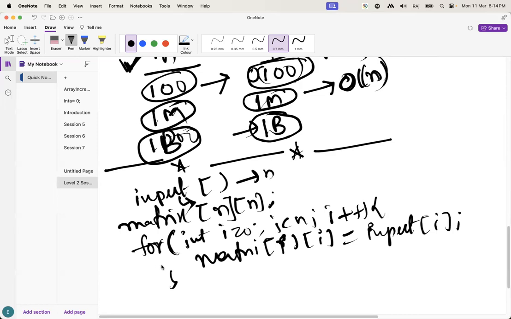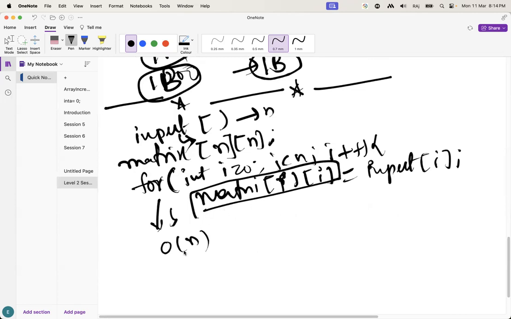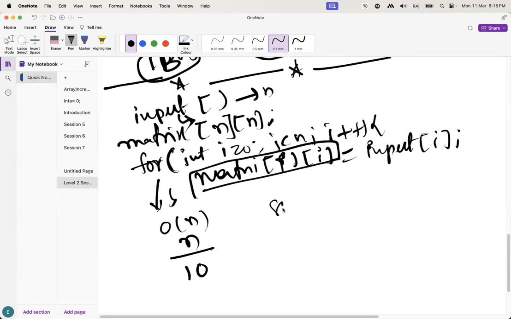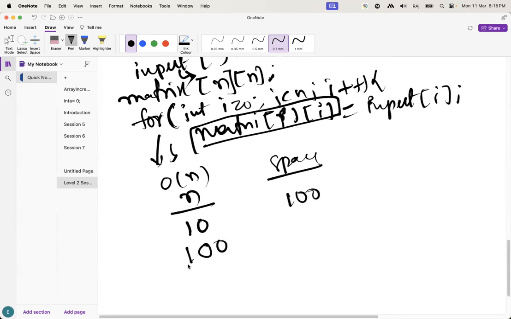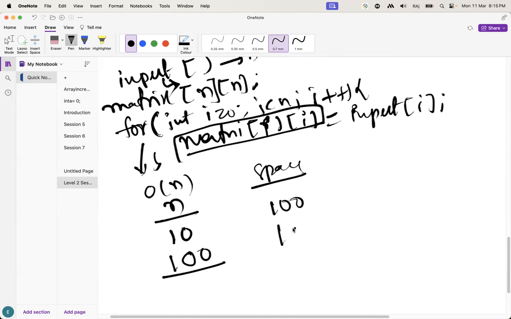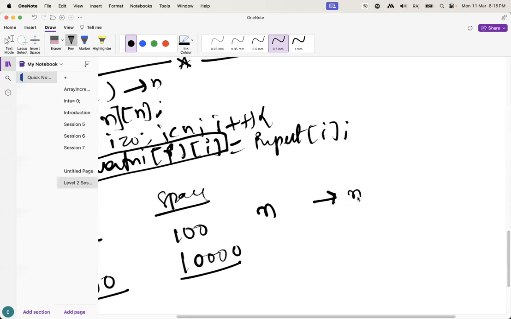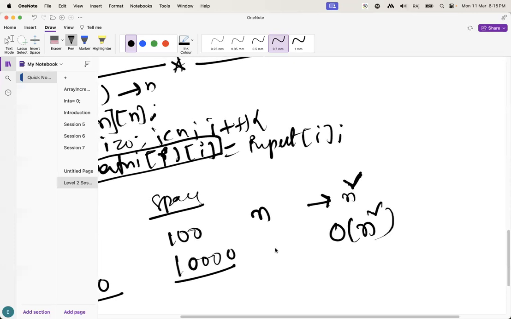What will be the time complexity for this one? This is only one for loop, so O of n. What happens to the space? Let's suppose the input size is 10. What will be the extra matrix space? Here the space will be 100. Let's suppose the input size n is 100. What will happen to the space? 10,000. So when the input size increases by n, the space increases by n square. That's why the space complexity here is O of n square. Do you understand this one?